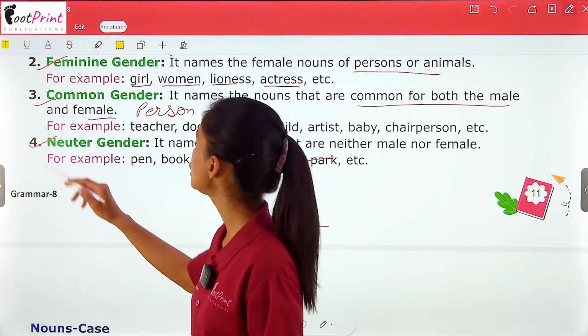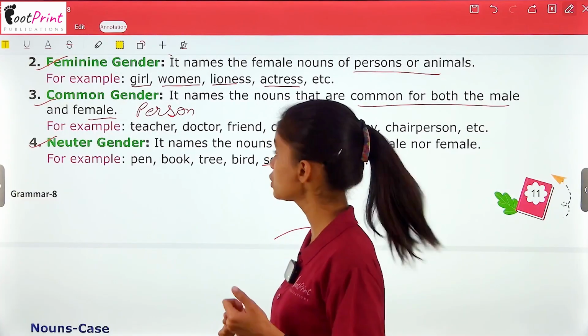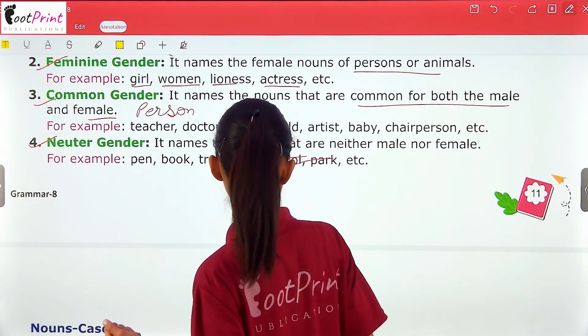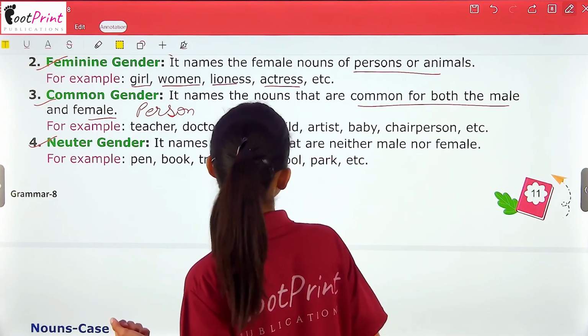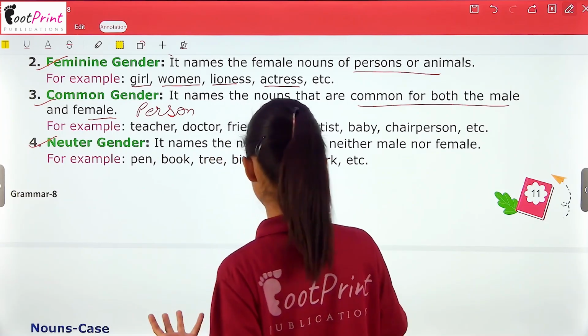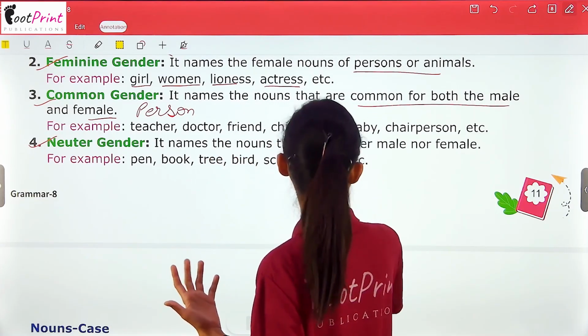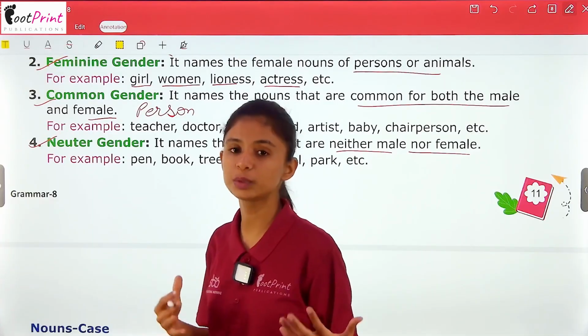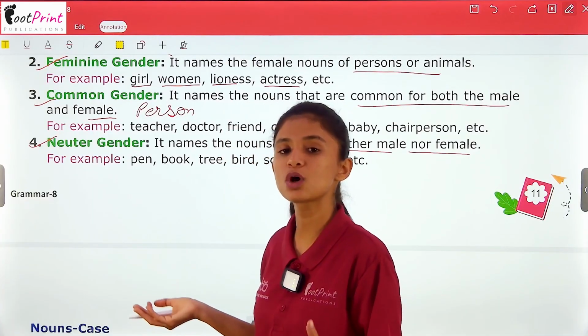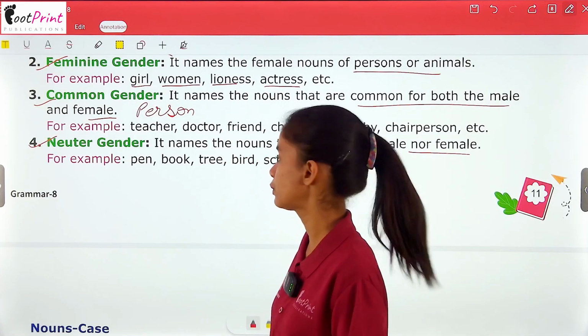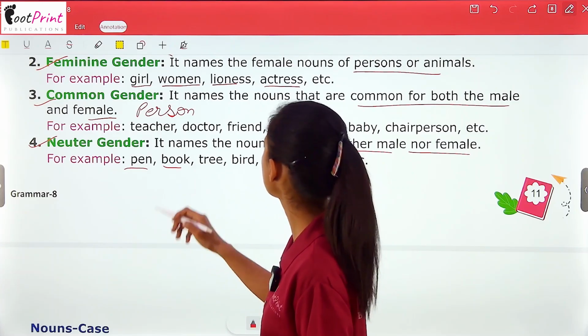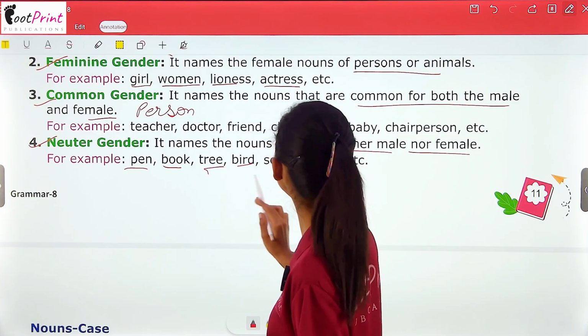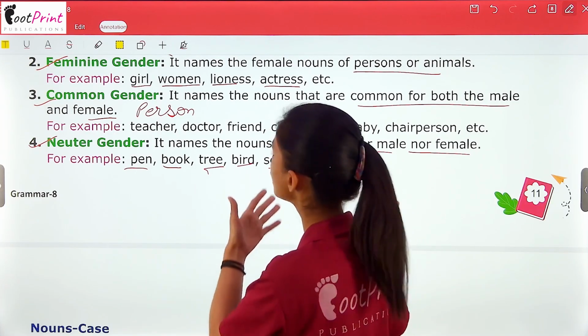Now we have neuter gender. What is a neuter gender? It names the nouns that are neither male nor female. वो nouns जो ना ही male हैं और ना ही female हैं, they are known as the neuter gender. Mostly it consists of things, non-living things. For example, pen, book, tree, bird, school, park, etc.